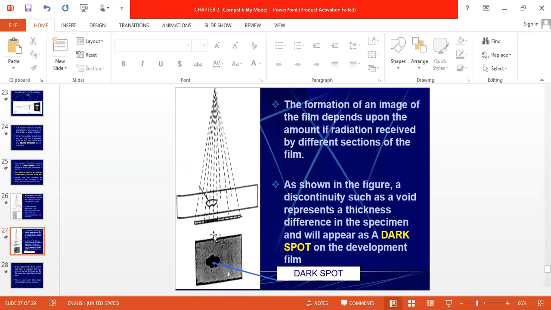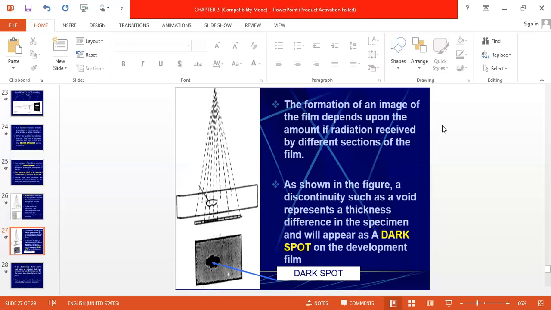Why more dark? Because here there is less absorption, so more radiation reaches the film. That means more ionization takes place. Ionization means removing or adding an electron in the silver bromide atom. So the latent image will be formed, and after developing this image we will get the black spot here.